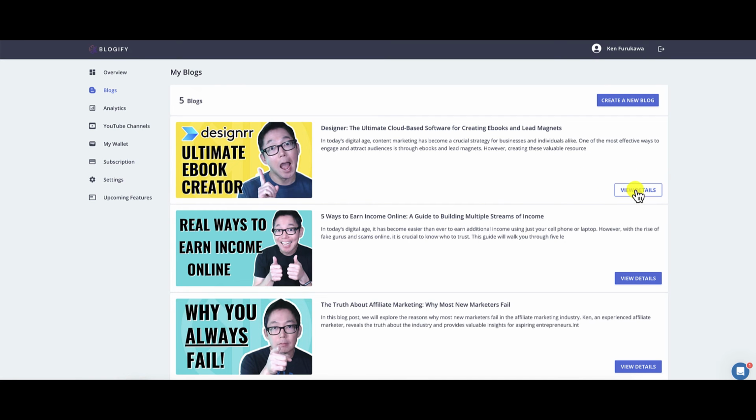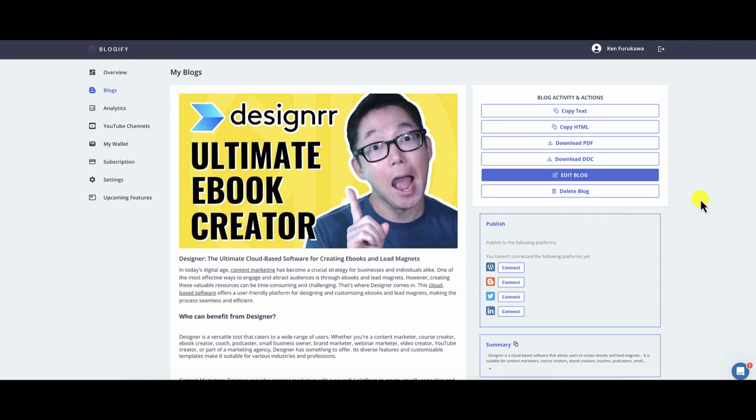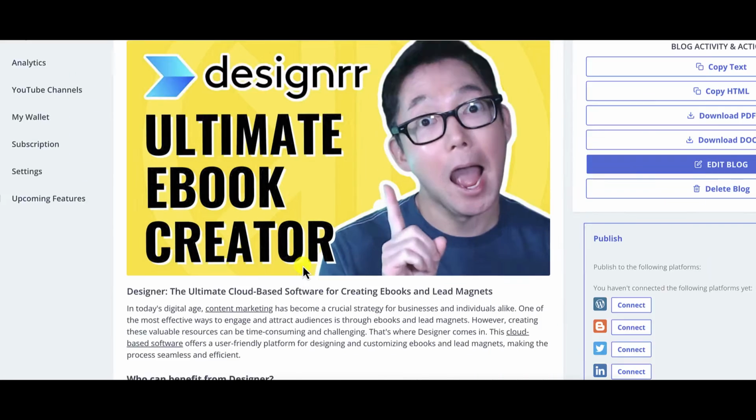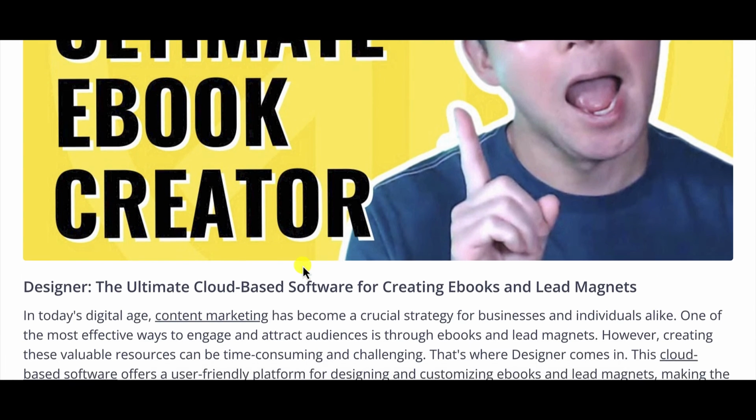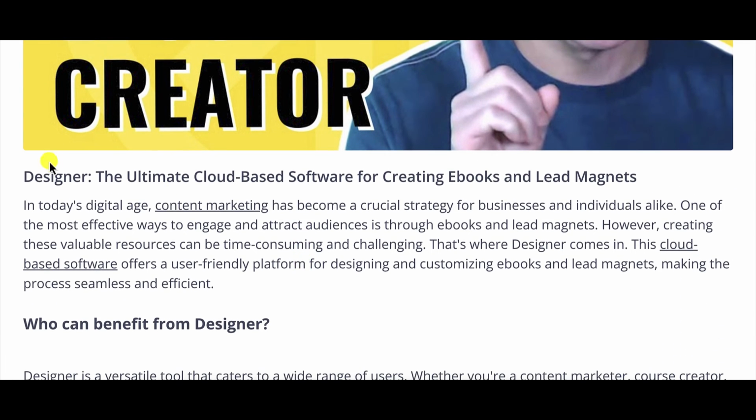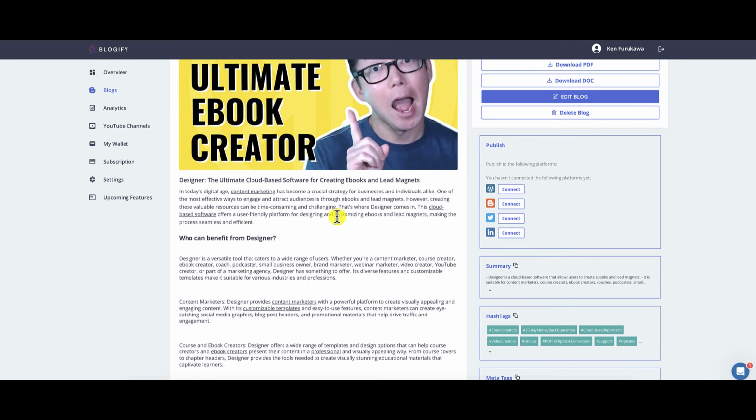So let's go ahead and take a look at what the blog post looks like. Again, you have all the actions that you can take right here. But I'm going to zoom in and let's take a look at the content. Right here, "designer" is already misspelled, primarily because this probably takes the information, it reads the transcript from the YouTube video.